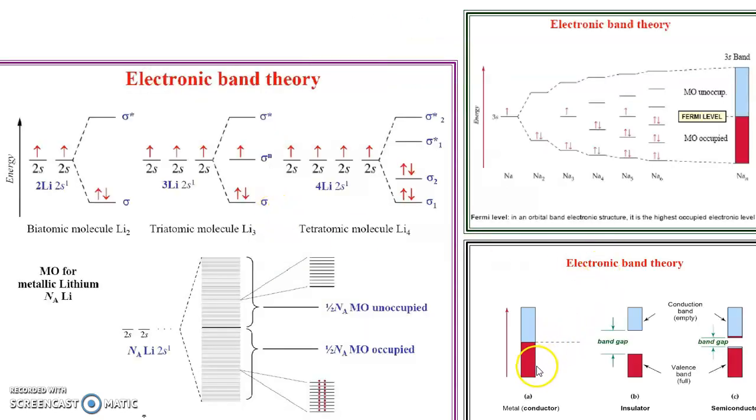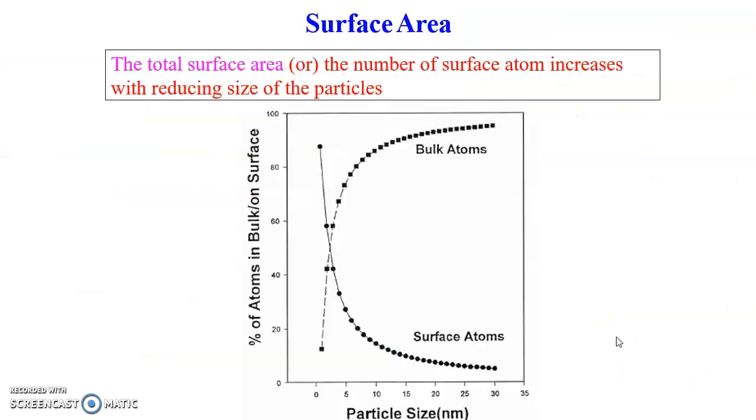Because we know that for a conductor, the valence band and the conduction band overlap, so they are very good conductors. Whereas in the case of an insulator, the band gap is very high, so it cannot be overcome and they become insulators. In the case of a semiconductor, the band gap is smaller, which could be overcome on heating or by mixing with a dopant material. But in the case of nanomaterials, the band gap increases, so the conductivity decreases.